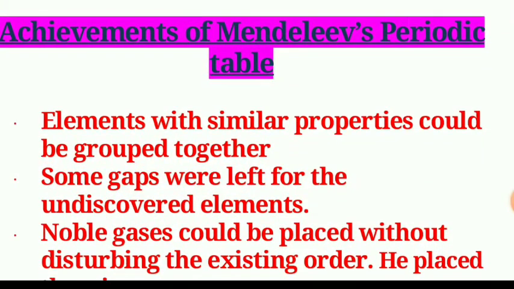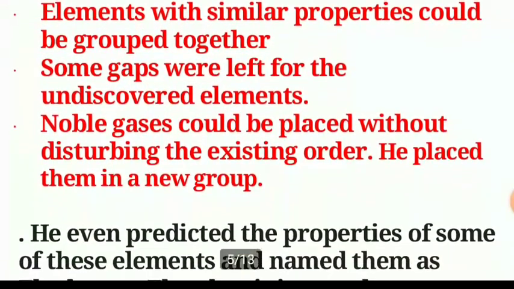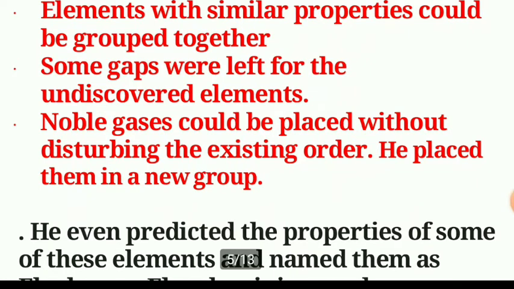Now we will see the achievements of Mendeleev's periodic table. The elements with similar properties could be grouped together. Some gaps were left for undiscovered elements. Third, noble gases could be placed without disturbing the existing order, in a new or separate group.